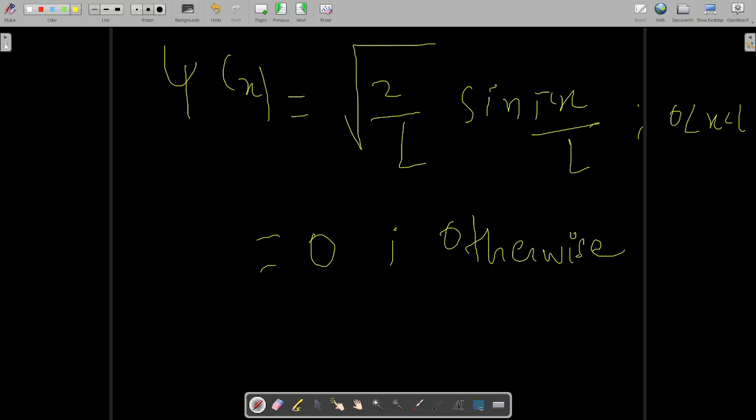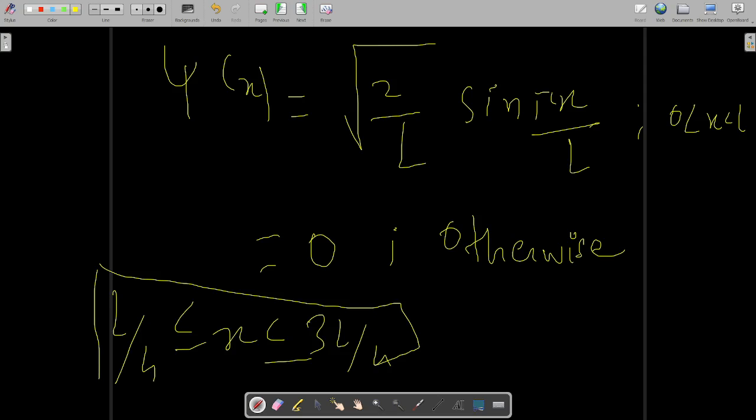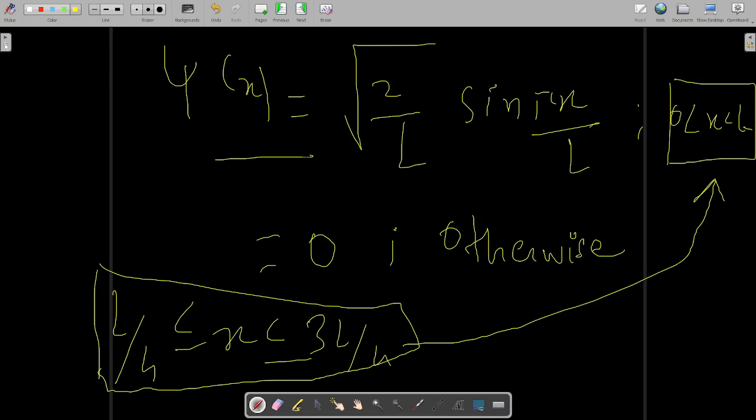So what will it turn into? Over here we had to find the probability of finding the particle in this range. And you can clearly see that this entire range lies within this limit. So you have only one definition of psi of x. The zero definition didn't come in your expression.